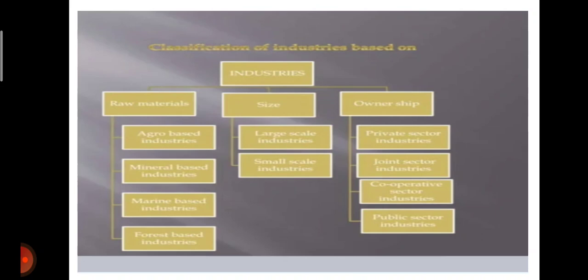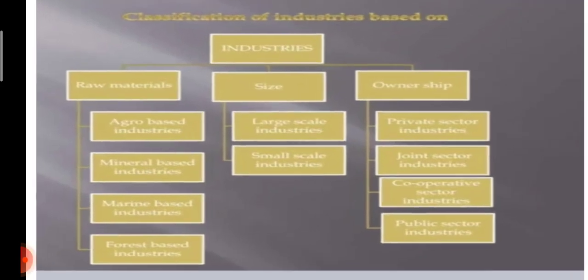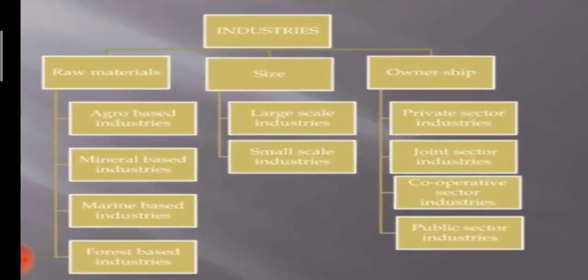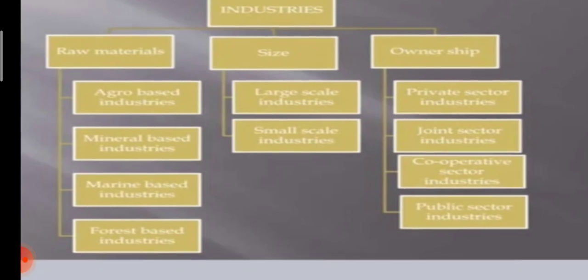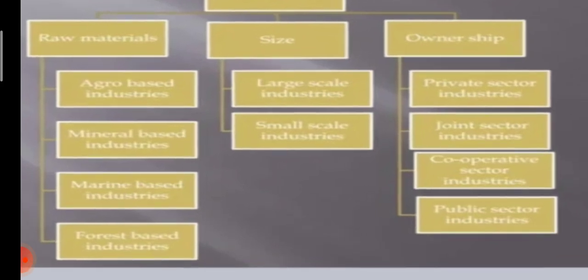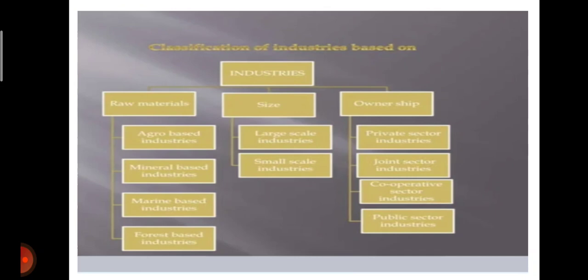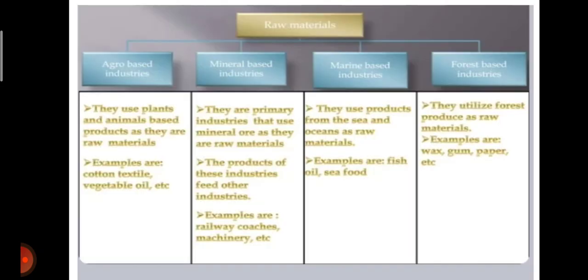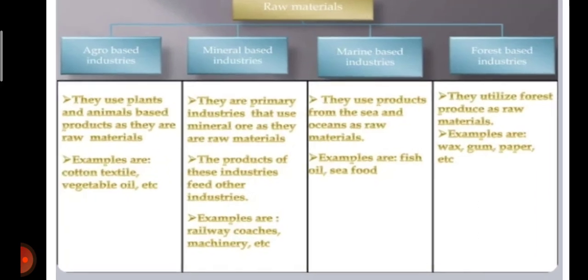Now we'll see the classification of industries. First is on the raw material basis: agro based industry, mineral based industries, marine based industries, and forest based industries. On the basis of size, there are large scale industries and small scale industries. On the basis of ownership, there is the private sector industry, joint sector industry, cooperative sector industry, and the public sector industry. Now we will discuss these.